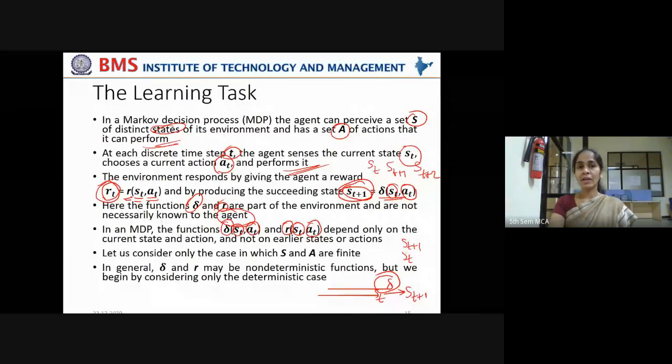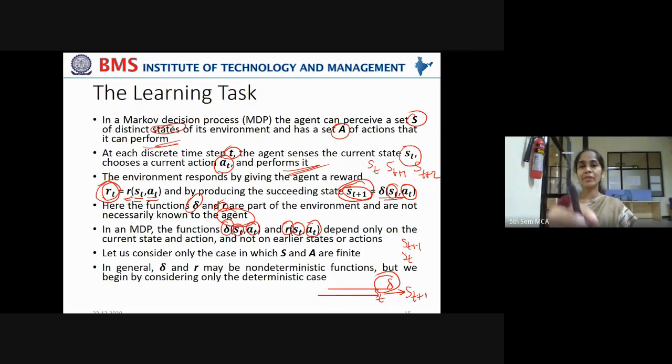Right? So what does this Markov decision process assume? It states that the current state of a system is dependent on its immediately previous state. What is the immediately previous state of ST plus 1? ST. So it is dependent only on ST. It is not dependent on ST minus 1 or ST minus 2.